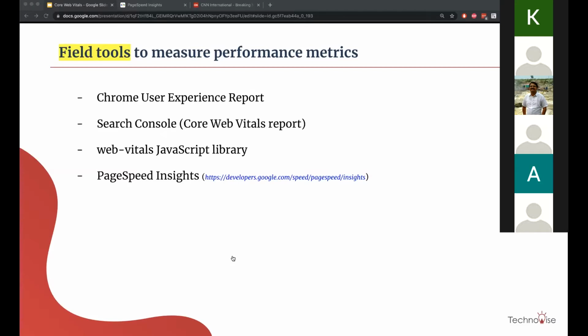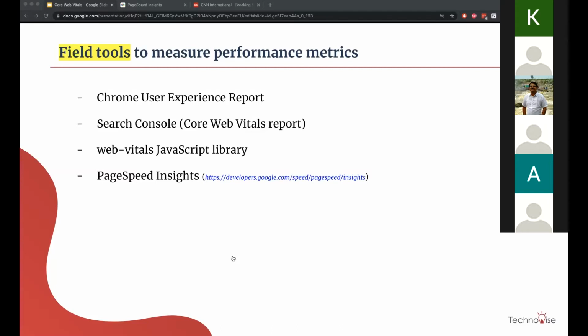These are field tools. Coming back to you, Harshad, Chrome user experience reports. There are multiple ways to find actual field data, and one is to generate the Chrome user experience report. This is generated and reported by Google Chrome. Whenever a user interacts with your web page, Google Chrome sends some of these metrics to its Chrome user experience report site, and then you can generate the report out of it.